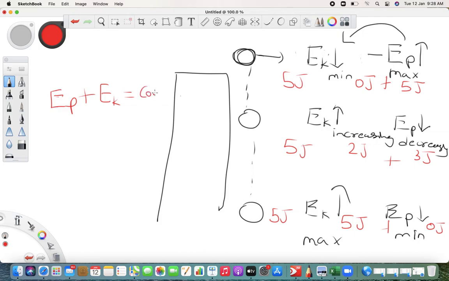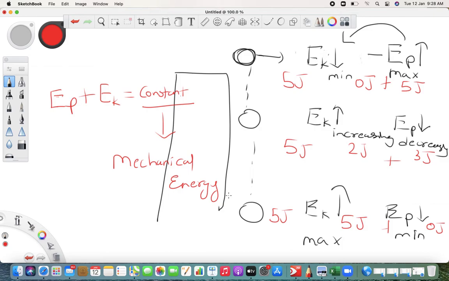That is constant, and this constant we call mechanical energy. So what is mechanical energy? Mechanical energy is the sum of kinetic energy and potential energy.